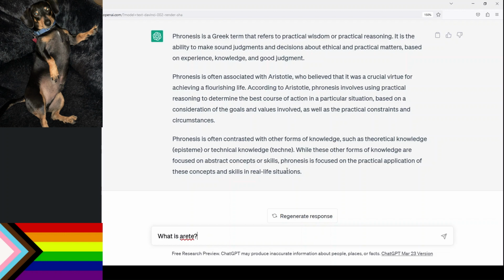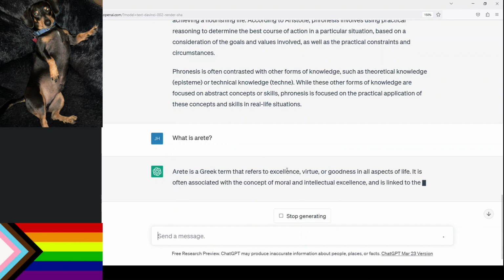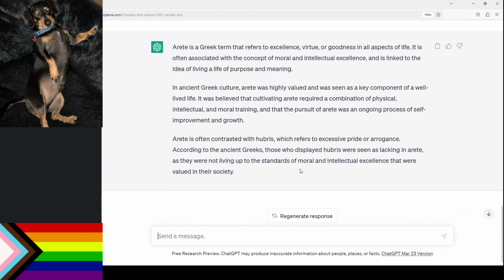All right, so let's see if we can get the third one correct, arete. Arete is a Greek term that refers to excellence, virtue, and goodness in all aspects of life. Okay, I think that, again, is a good definition that when we are trying to develop or think about arete, we are thinking about how we are displaying our goodness, our good morals to an audience.